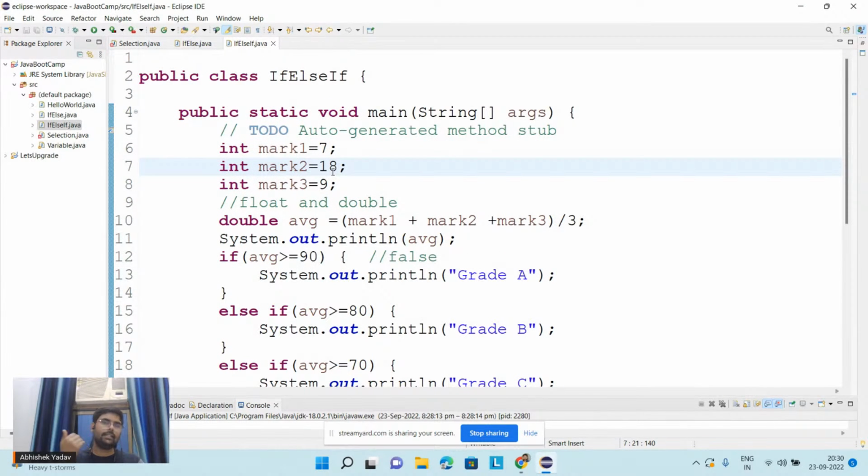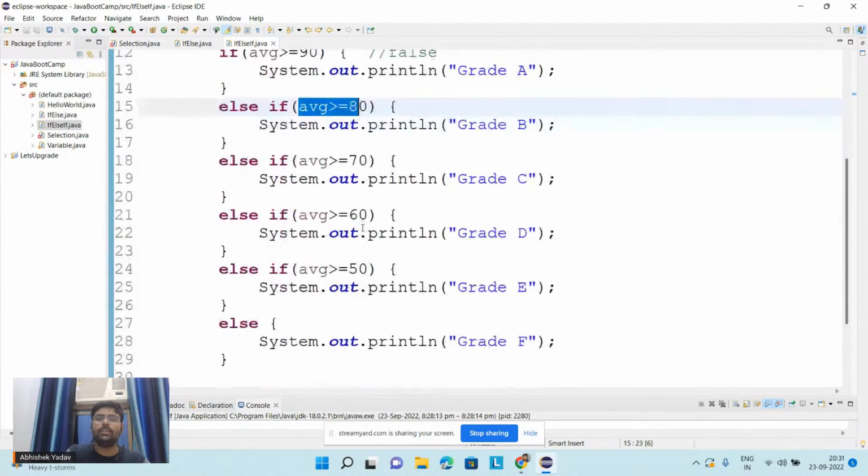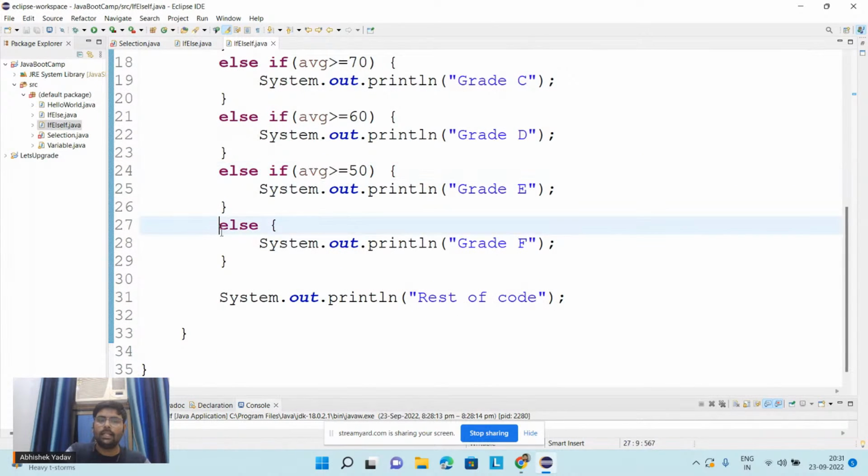It is 27 plus 7, 34. 34 divided by 3 is approx 11, right? So here the average is approx 11. So this if block will not get executed, this else if will not get executed, this else if will not get executed. Similarly, this one will not get executed, and we will come to the else part.